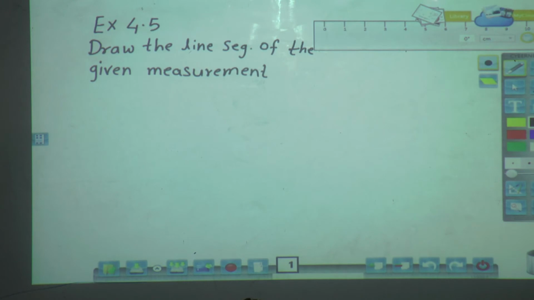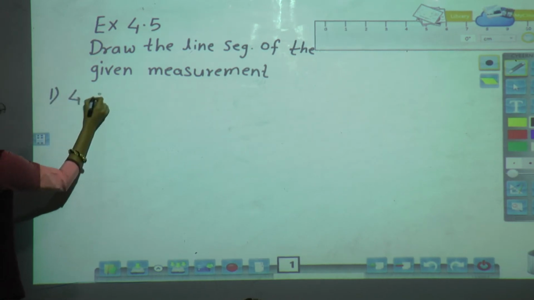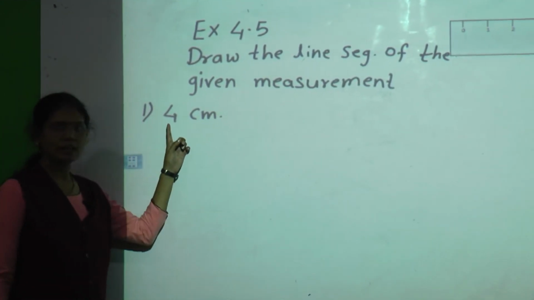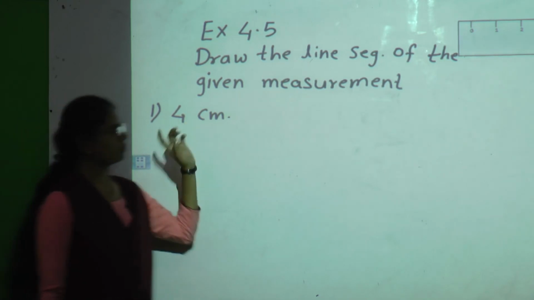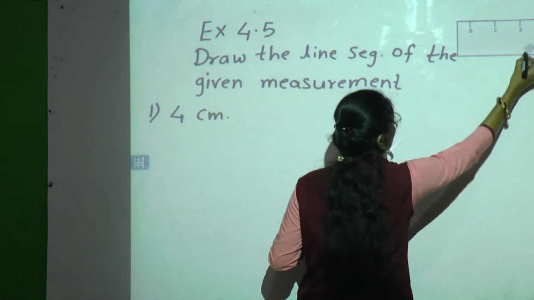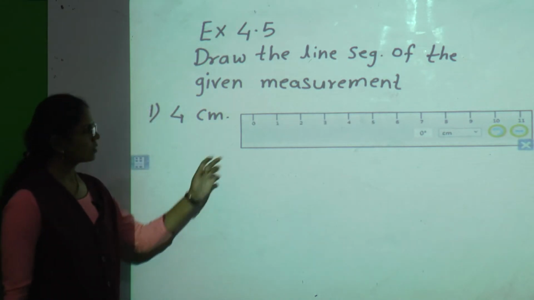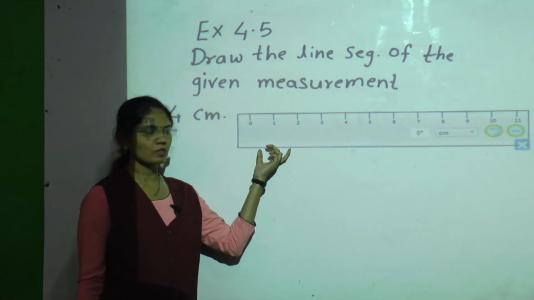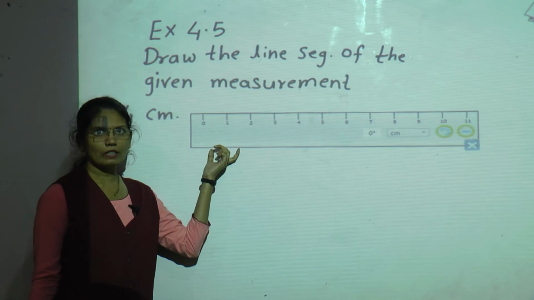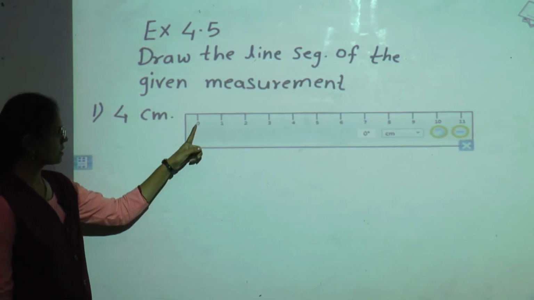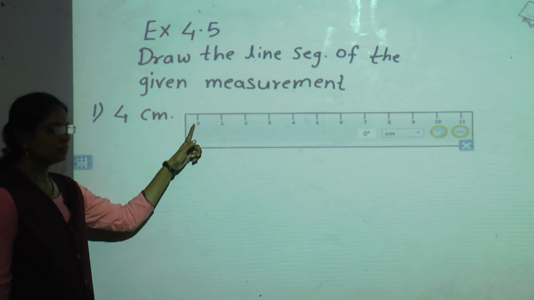Now the first is, we have to draw a line of 4 centimeter. Now see students, we have to draw a line segment of 4 centimeter. So what do you have to do? You have to take a ruler. Okay. Now keep the ruler on your page. Hold it with one hand and see where the 0 point is. Yes. Can you see the 0 point? Okay.